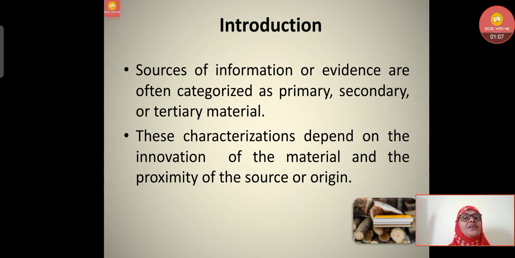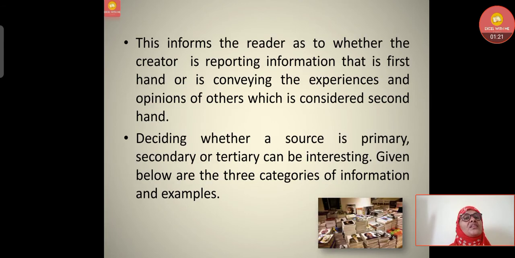Now, these categorizations depend on the originality of the material and the proximity of the source or origin. So, how authentic this information is, we will get to know from the source only. This informs the reader as to whether the creator is reporting information that is first hand or is conveying the experiences and opinions of others, which is considered second hand.